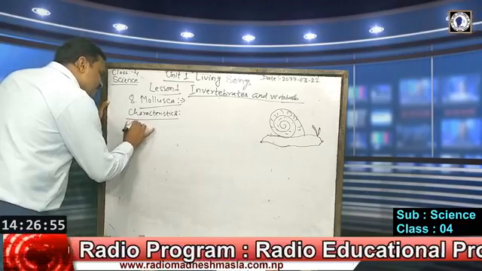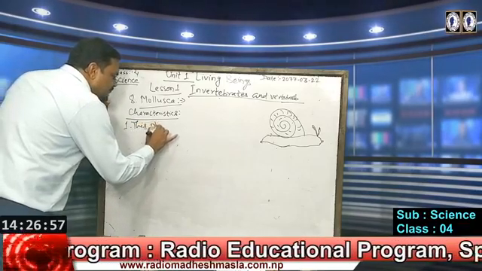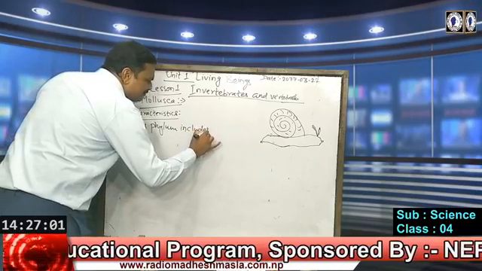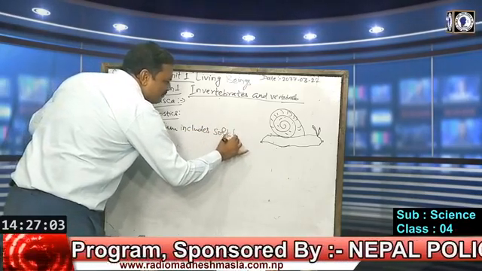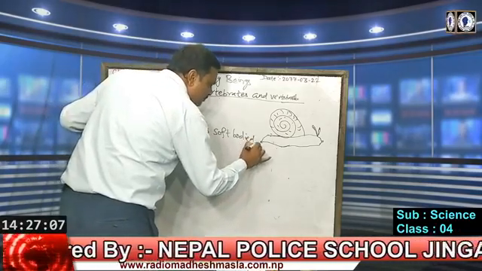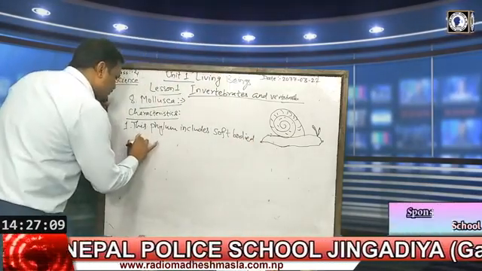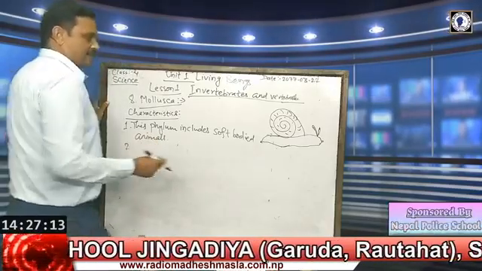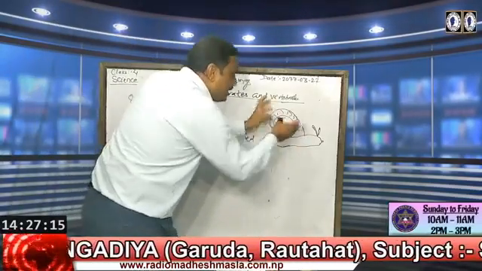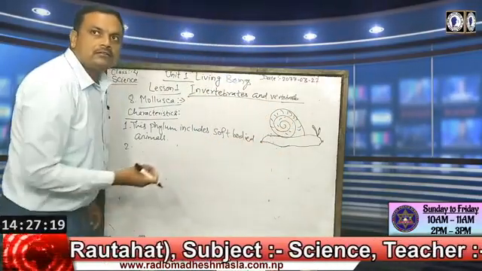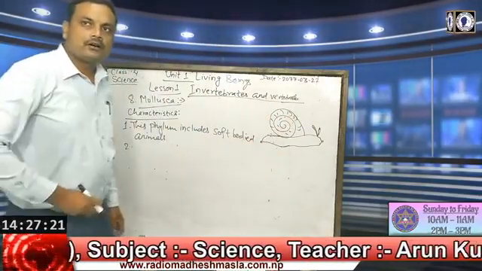First, this phylum includes soft body animals. Means their body is very soft. Body is soft, but they have a hard shell, and they hide their body inside the hard shell.